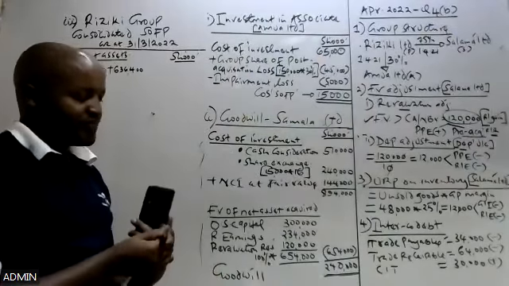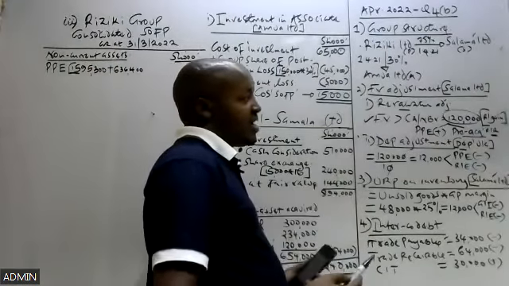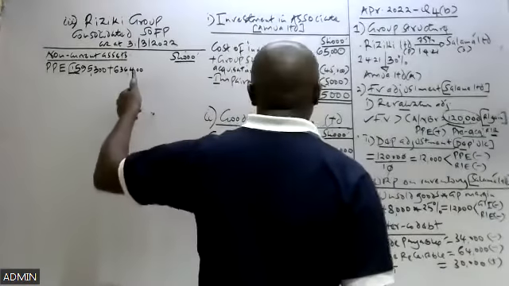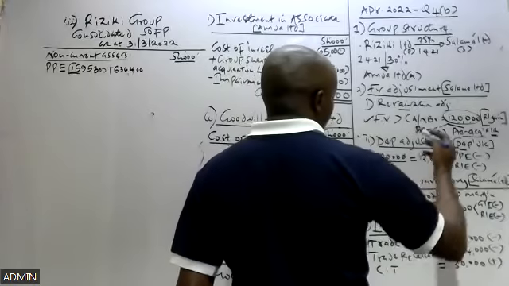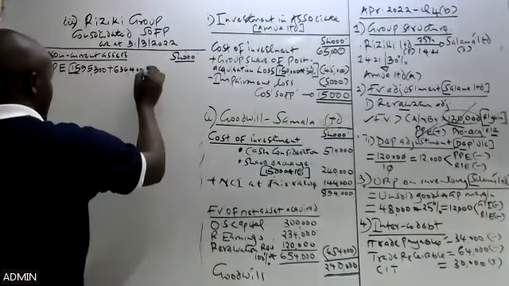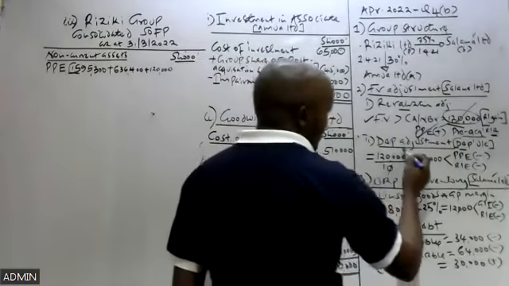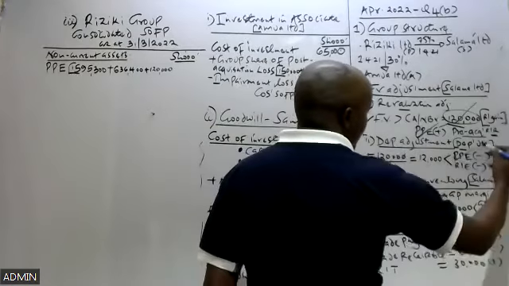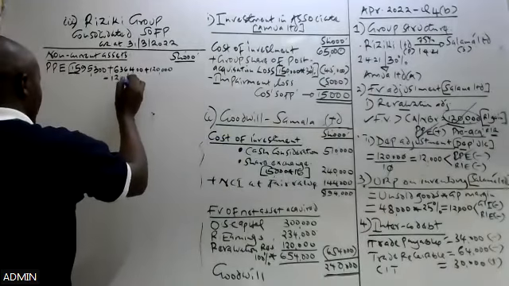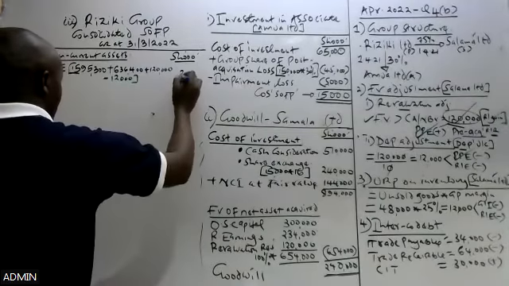Remember, we said that anytime you are told that on the date of acquisition the subsidiary had revalued the asset, or basically what is referred to as a fair value adjustment, then any revaluation gain will be added here, and also any depreciation undercharge. That's why we said this 120, we add to the group PPE. So we add 120. And then we also have this depreciation undercharge of 12, which we said we less from the group PPE. So to this, we also less 12,000. That is the only adjustment which will be made to the group PPE. So you get the final figure there.